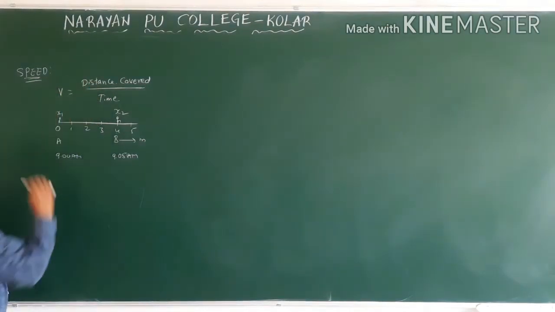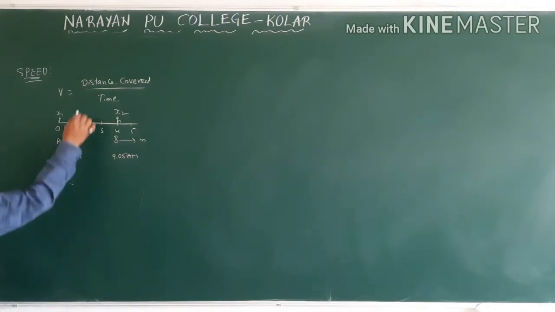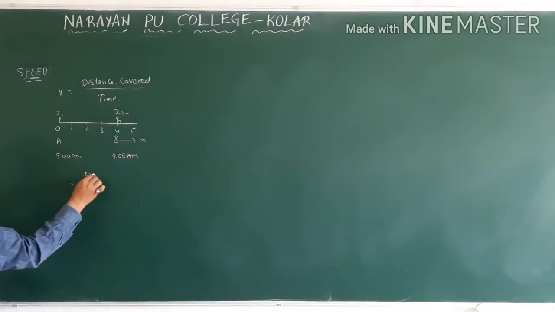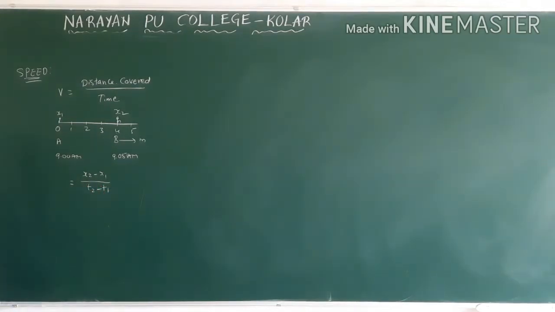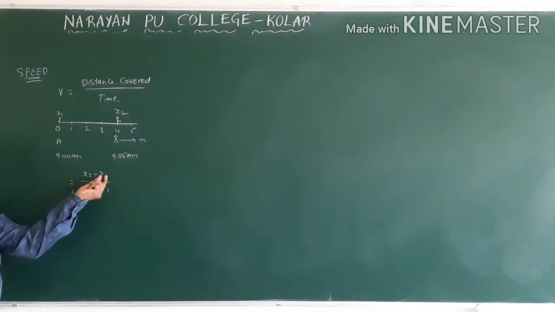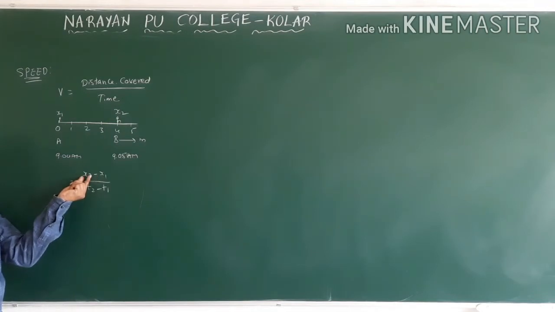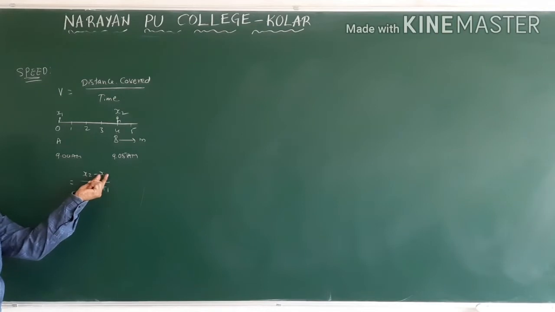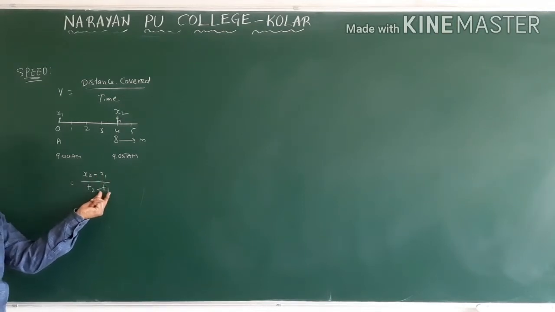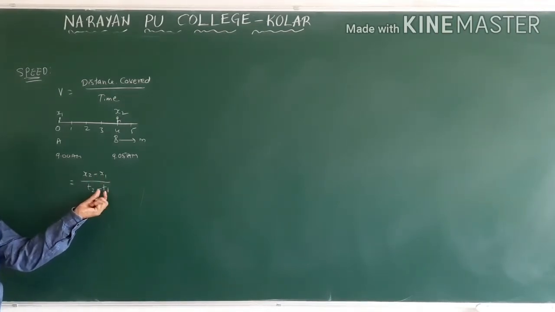Now how do we get speed? Distance covered is x2 minus x1 divided by t2 minus t1. This is the initial position, this is the final position. t1 is the time when you start at the initial position. You cannot take this as 0 seconds; in your reference frame, we take the clock time value.